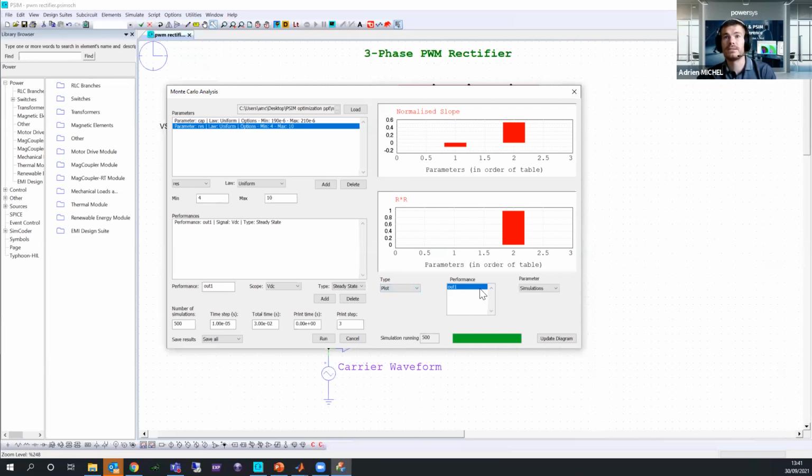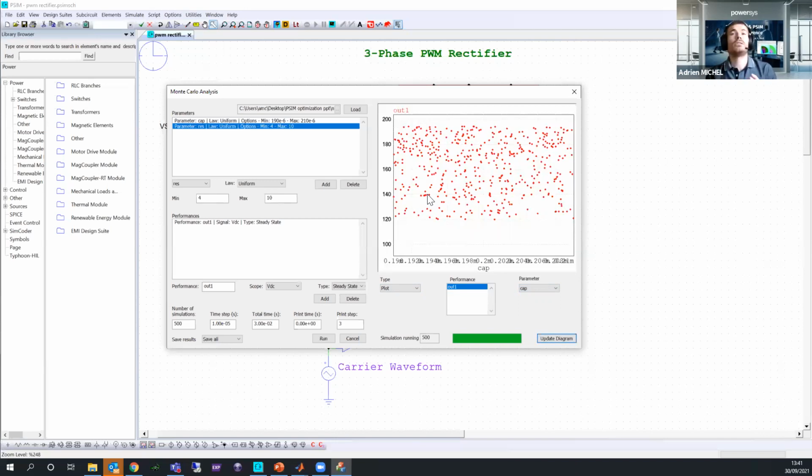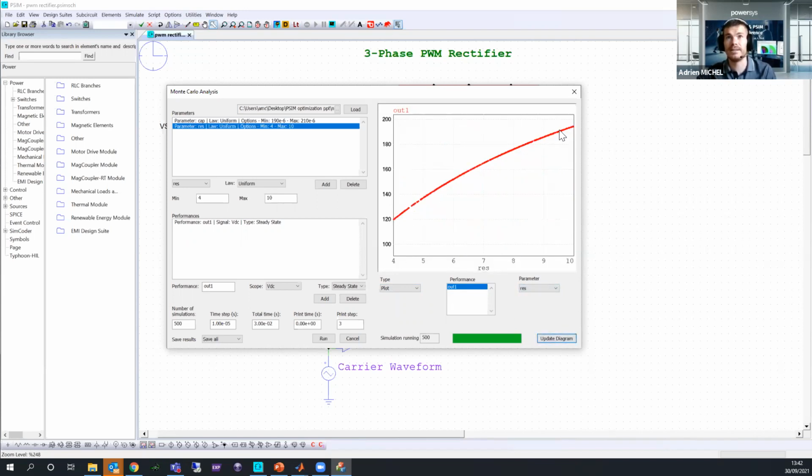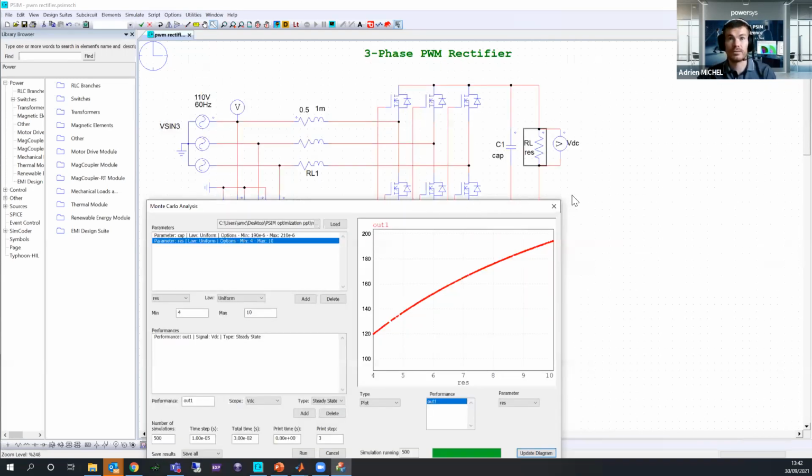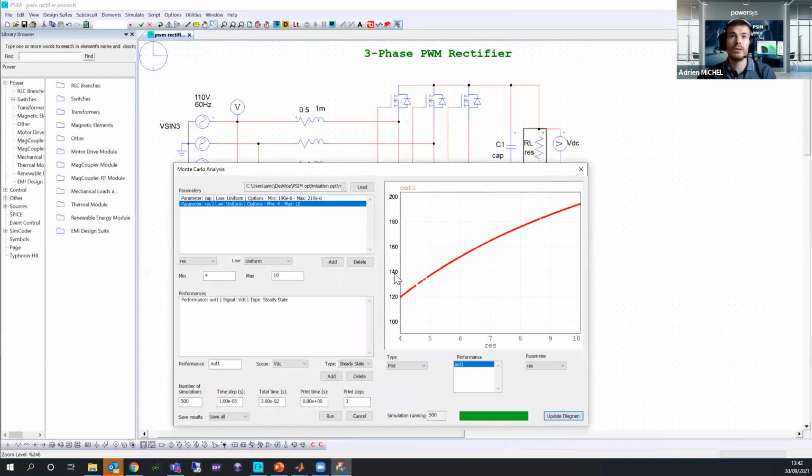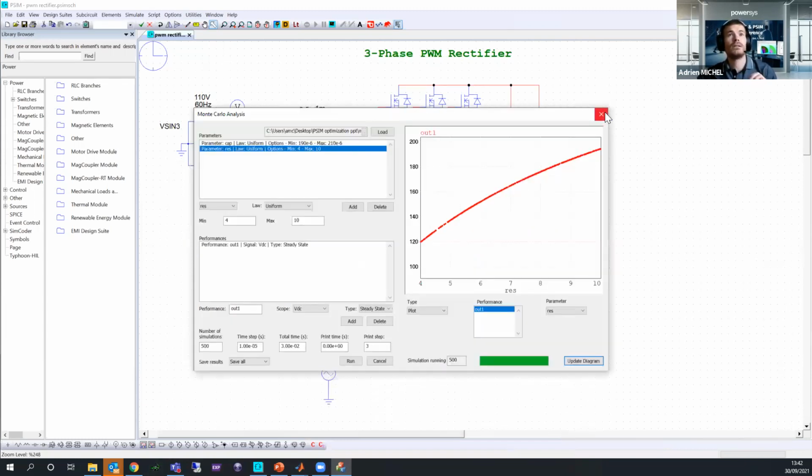And also you can check the output voltage depending on the capacitance. So you can clearly see that there is no big correlation, because the clouds of points are not gathered. But now, if you check the resistance, as I showed you in my slide, you can clearly see the correlation, the slope. And you can see that if you change the resistance value too much, of course, for this kind of circuit, the output voltage will change a lot. And at the origin, we are around 140, if you remember, with 5 ohm of my resistance. So this is the Monte Carlo analysis.